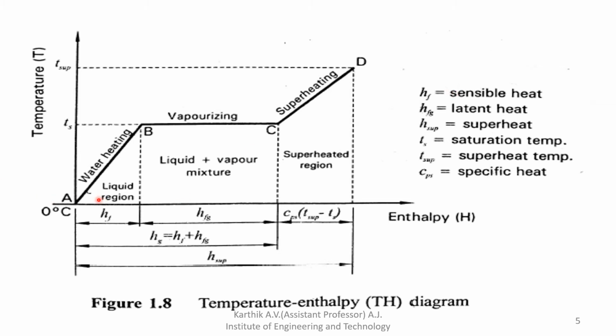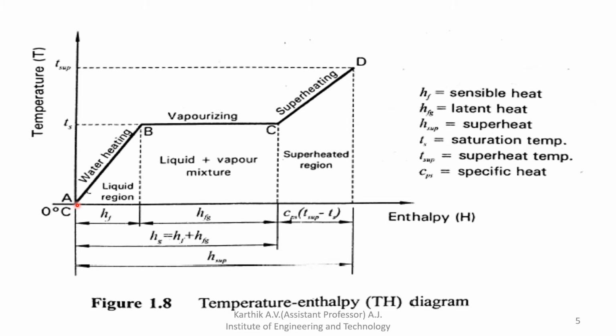Initially 1 kg of water is placed in a cylinder at 0 degree Celsius, and we are adding heat. Because of that heat, the water gets heated, so the temperature of the water increases, and along with it the enthalpy also increases. This rising portion, A to B, is called sensible heat. In this state the water is in the liquid state only, and it is rising from 0 degree Celsius to saturation temperature.